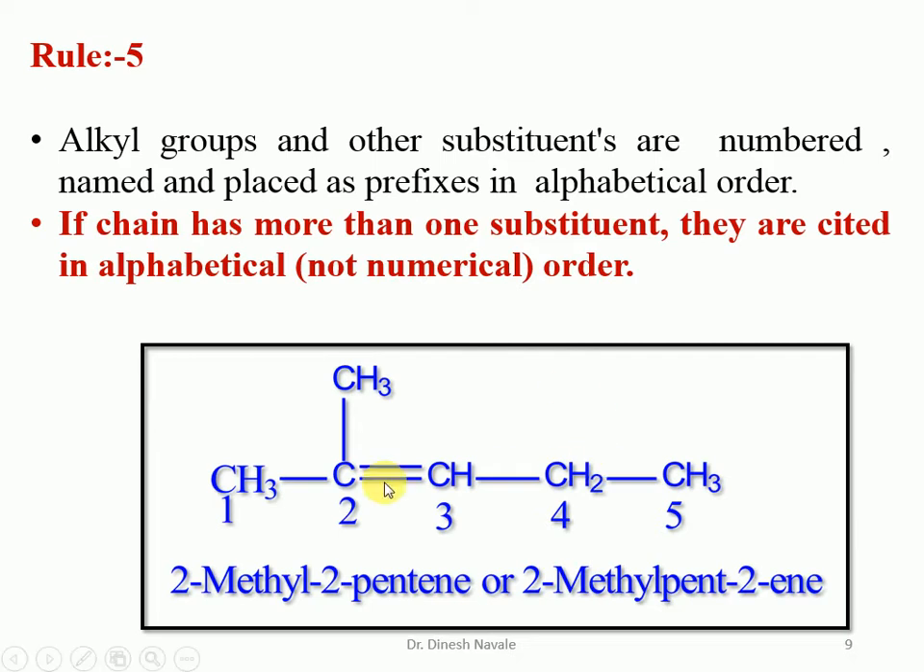So in this molecule, the carbons are numbered 1, 2, 3, 4, 5. It will become 2-methyl-2-pentene, or 2-methylpent-2-ene. The first 2 indicates the position of the methyl group, and the second 2 indicates the position of the carbon-carbon double bond, the lowest number. So it is 2-pentene, and it can be written as pent-2-ene. Either system can be utilized while giving the nomenclature for the alkene.